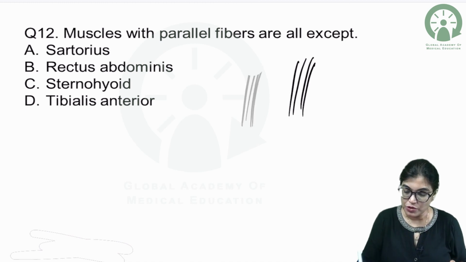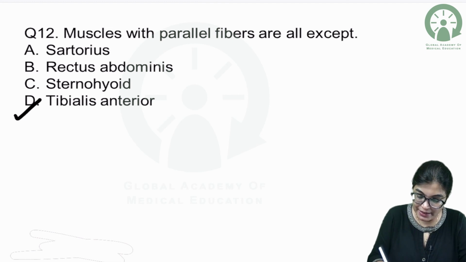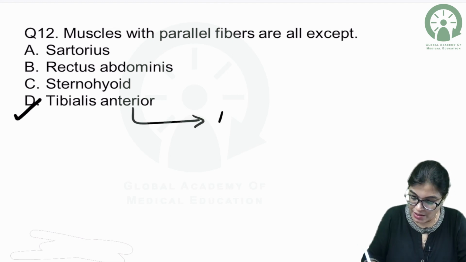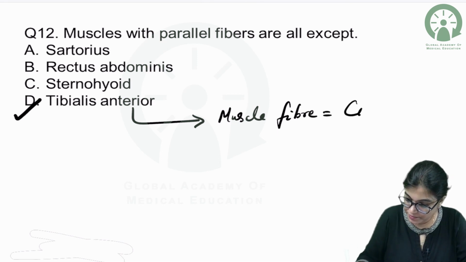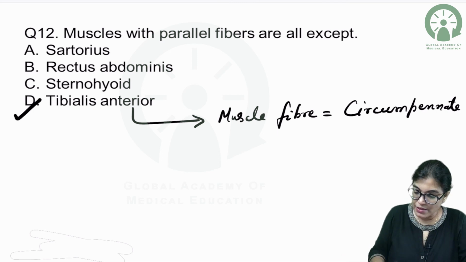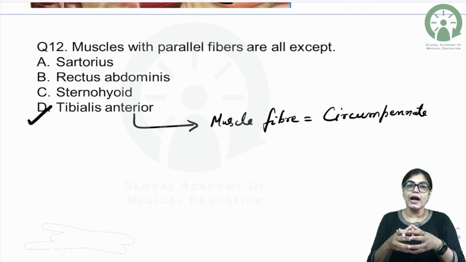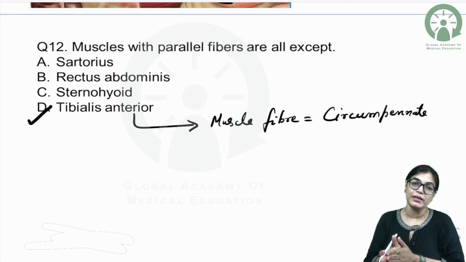So, here we have to choose the odd man out, and my dear aspirant, the correct answer will be tibialis anterior, because the tibialis anterior muscle fibers are circumpinnate. That means all the muscle fibers are converging to the interior, and the morphological classification of tibialis anterior is an example of circumpinnate muscle fibers.